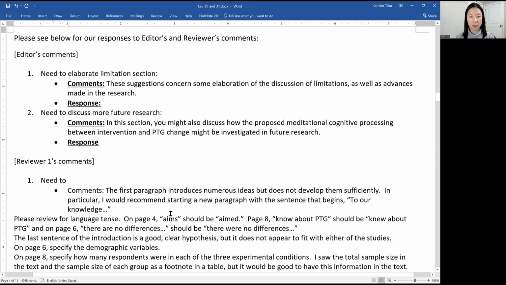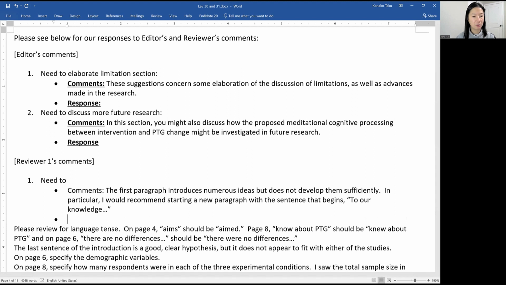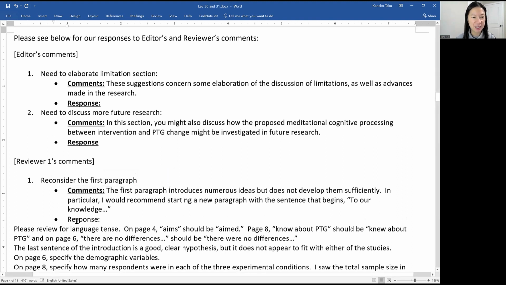In particular, I would recommend starting a new paragraph with a sentence that begins with "This." All right. So I said, let's say, reconsider the first paragraph. This may be wrong, but by having this kind of summary, I feel like that just makes